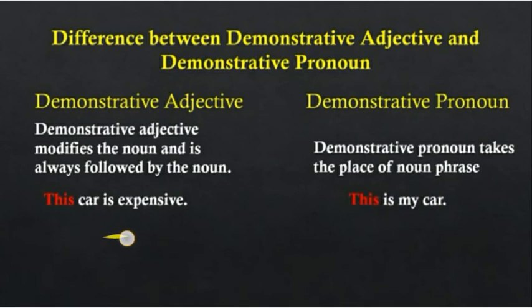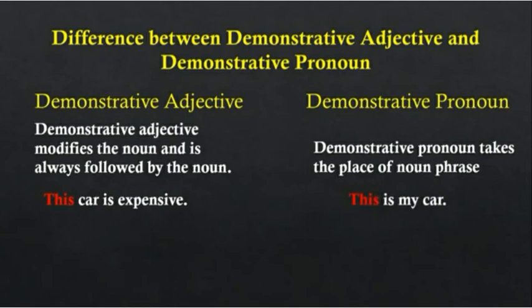In your book it is given: These grapes are sour. Look at the book also along with the video. Grapes are what? Grapes are nouns. And what is it pointing to? These grapes are sour. So the word which is pointing to the grapes, this is the word pointing to the grapes. So that is the demonstrative adjective.